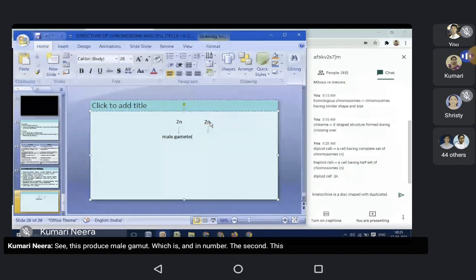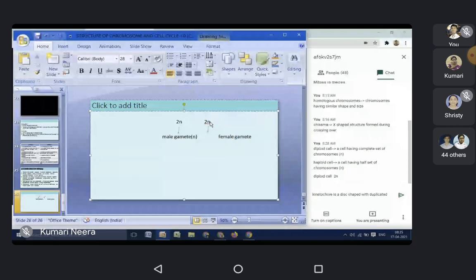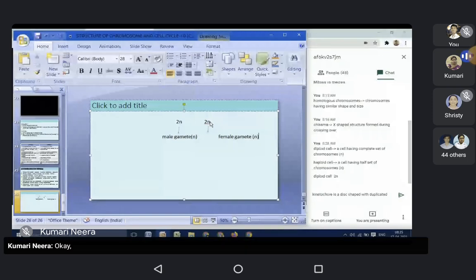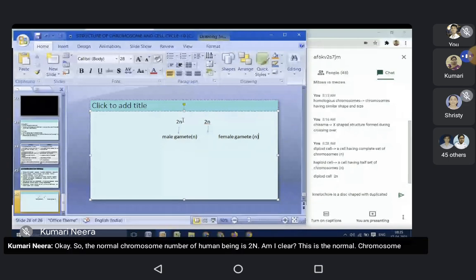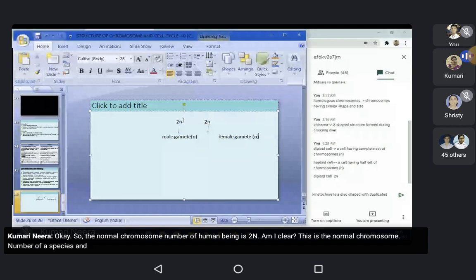And the second parent produces a female gamete. So the normal chromosome number of human being is 2n. This is the normal chromosome number of a species, and the species is human being. So the normal chromosome number in a cell in the human species is 2n.